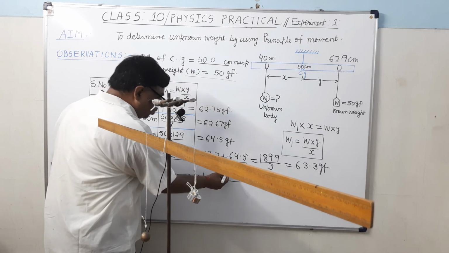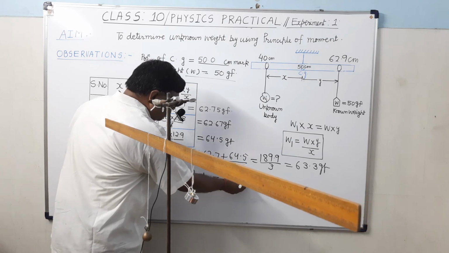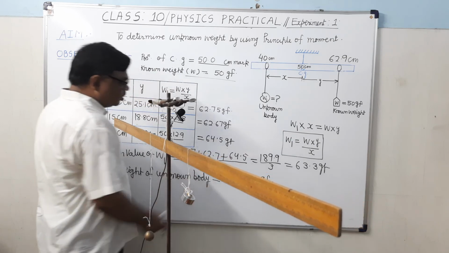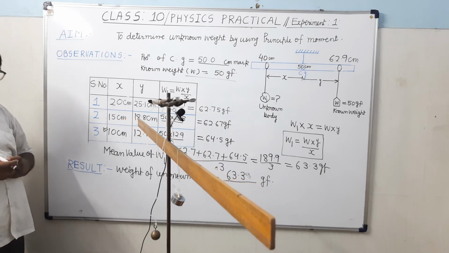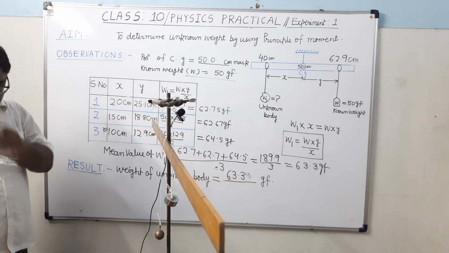So the result is that the weight of the unknown body is 63.3 gram force.